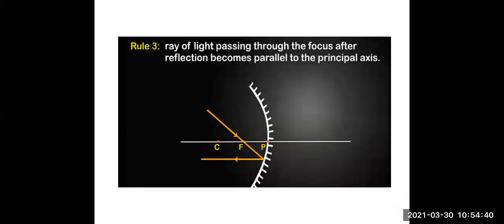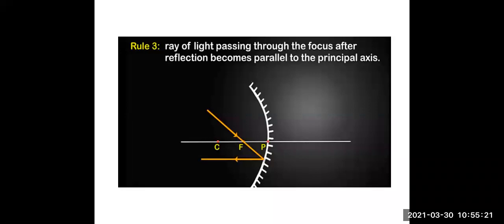The third rule is: a ray of light passing through the focus, after reflection, becomes parallel to the principal axis. Now rule 1 and rule 3 are vice versa of each other. If you study very properly, you will come to understand that when the incident ray passes through the focus, the reflected ray is parallel to the principal axis. And when the incident ray is parallel to the principal axis, the reflected ray passes through the focus. They are just the reverse of each other. So if you remember rule 1, you can easily remember rule 3.